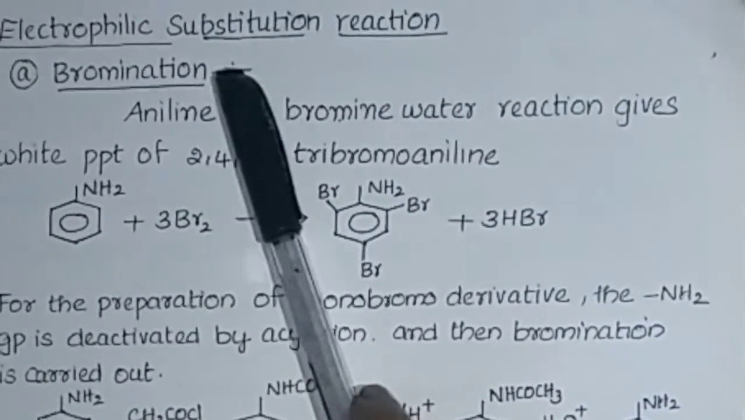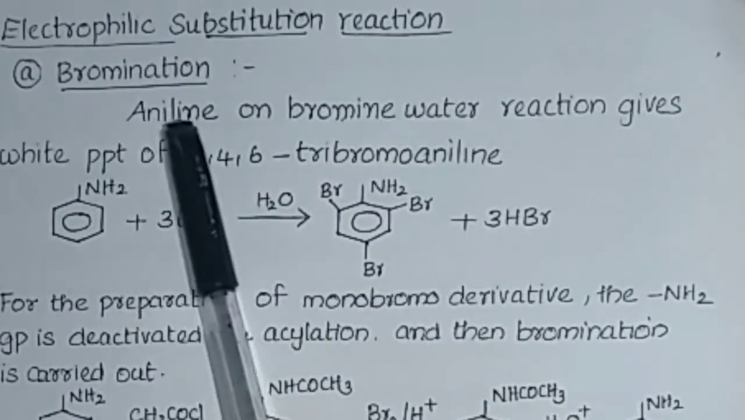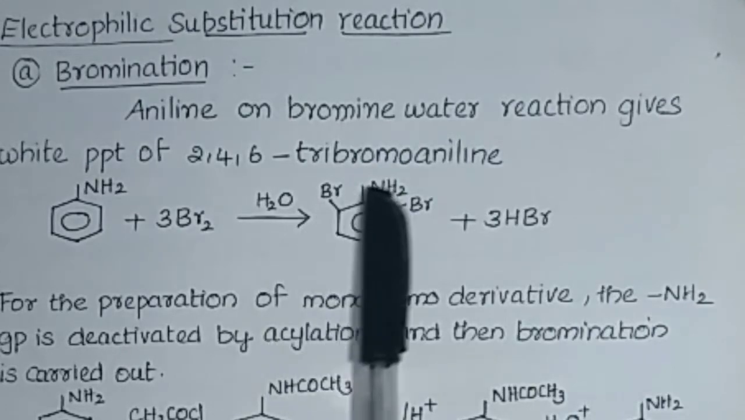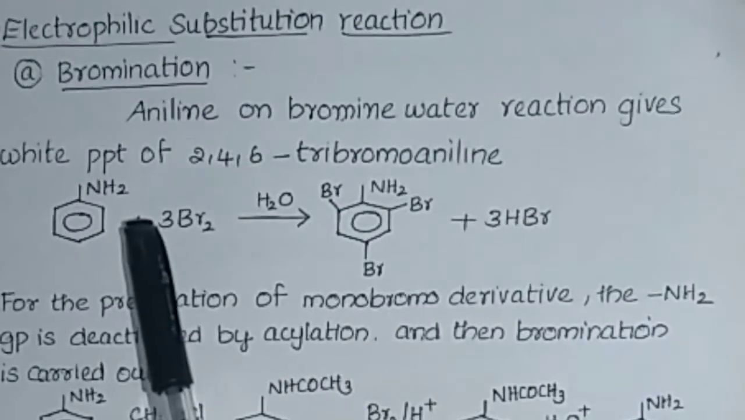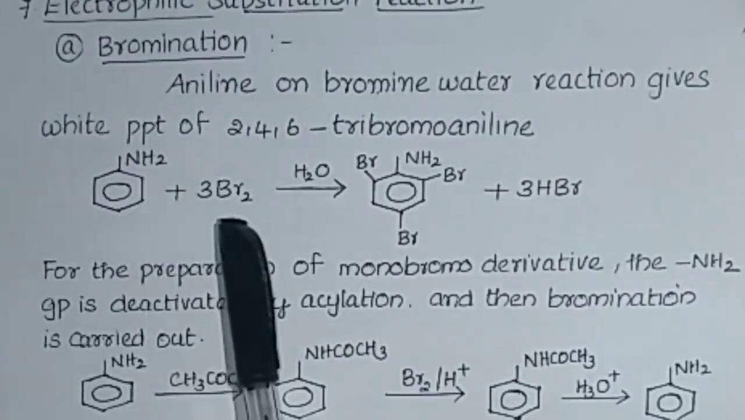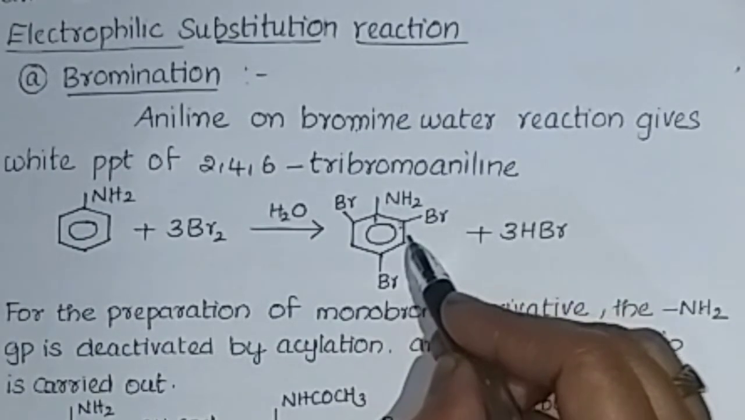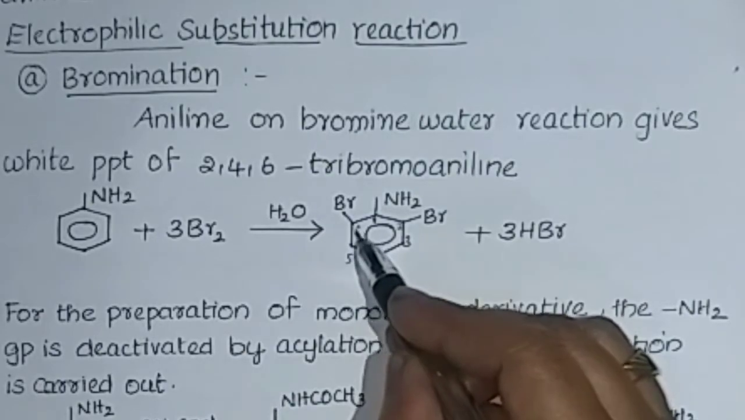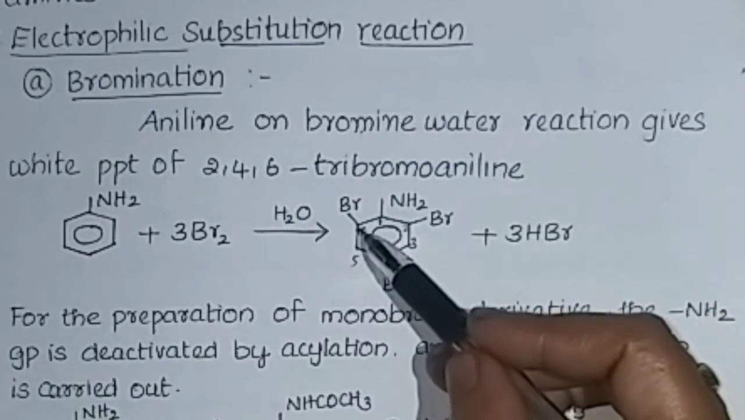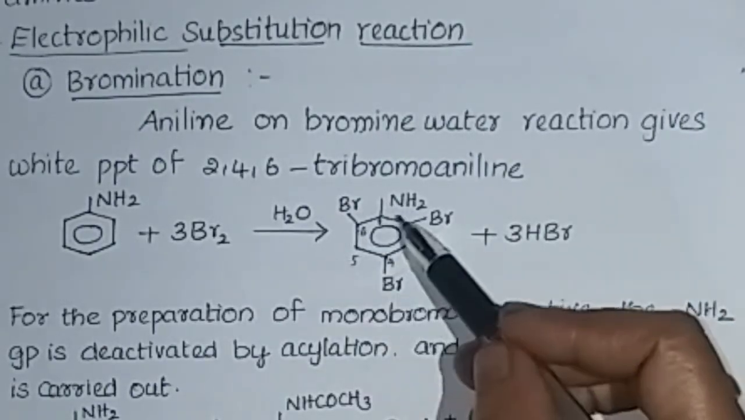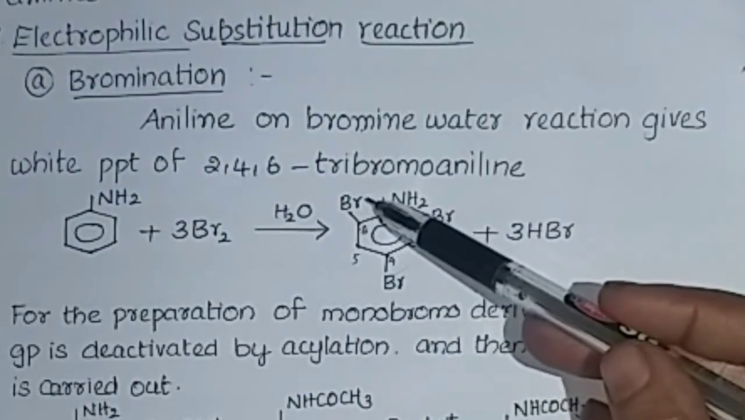Next, electrophilic substitution reaction of amines. First one is bromination. Bromination means adding bromine water. We take aniline as an example. Aniline on treating with bromine water, with aniline attached at carbon 1, and carbons 2, 3, 4, 5, 6, we get 2,4,6-tribromoaniline.